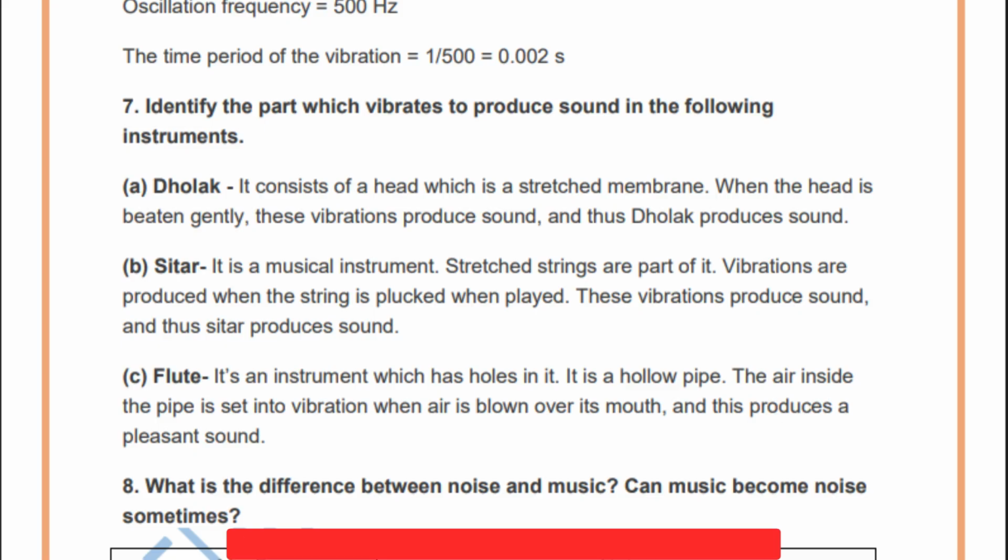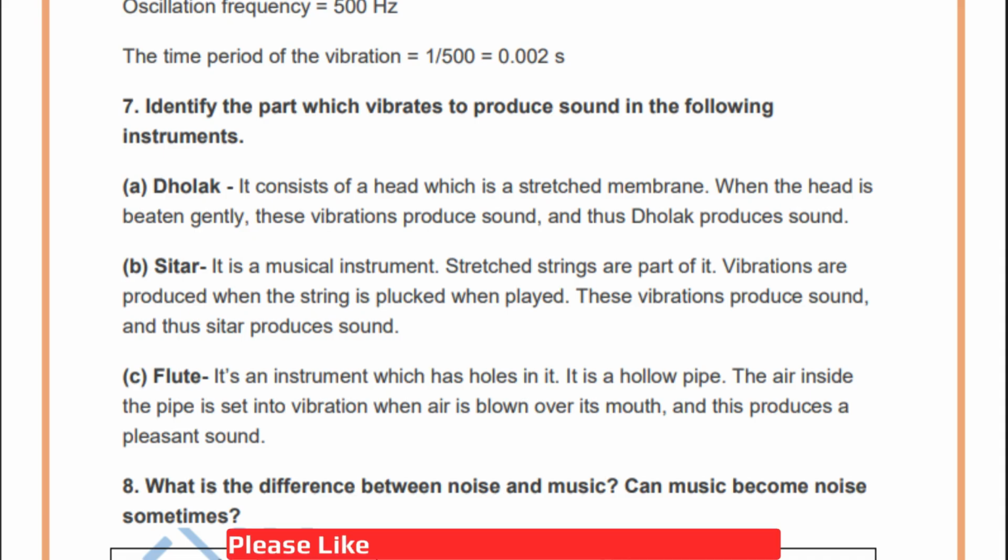Now question 7. Identify the part which vibrates to produce sound in the following instruments. So first one is dholak. Now dholak consists of a head which is a stretched membrane. When it is beaten gently, these vibrations produce sound and thus dholak produces sound. So for dholak, the part which vibrates is the stretched membrane.